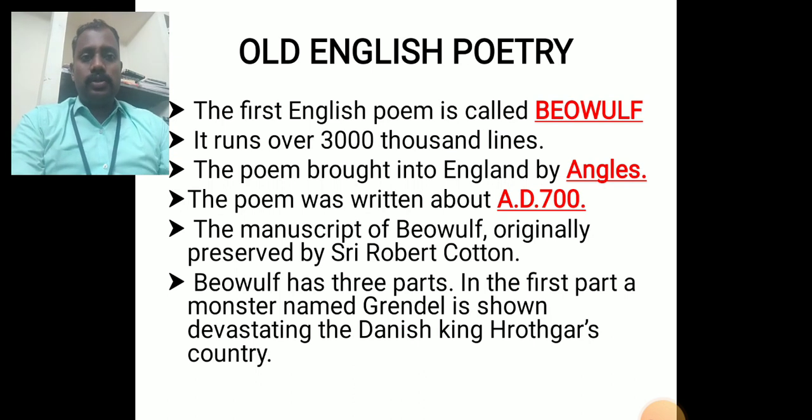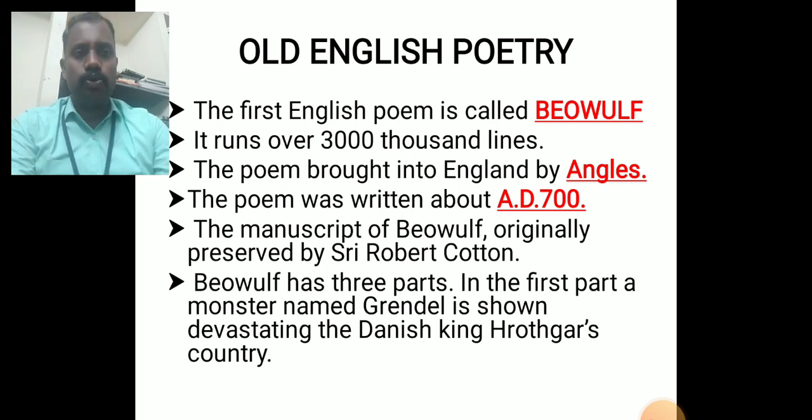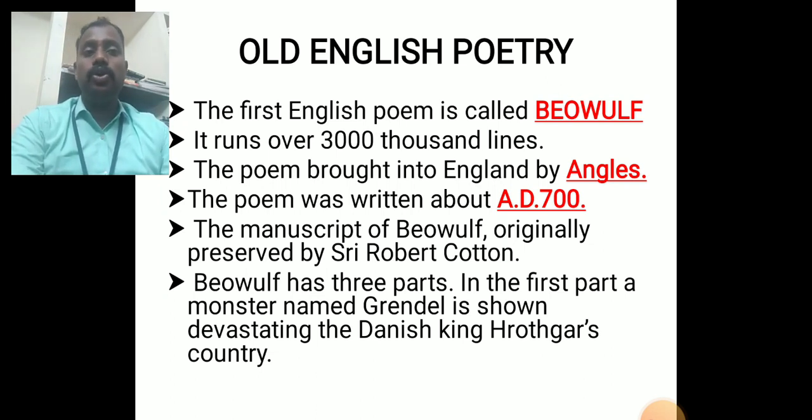The first one is called Old English poetry. The Anglo-Saxon period emerged, and the social history comes after that. What is the most important work? What is the most prolific work written in English literature, called the first English poem? It is Beowulf. Beowulf runs over more than 3,000 lines.